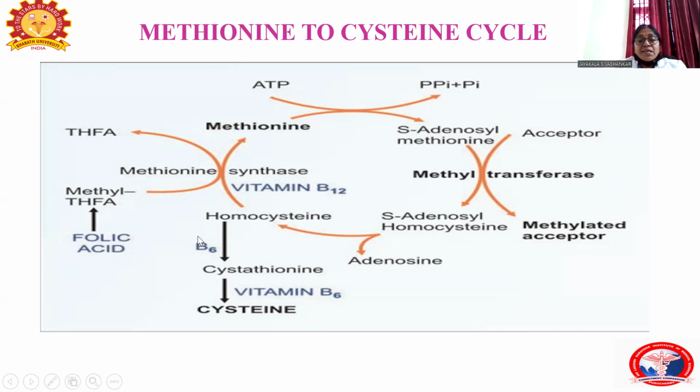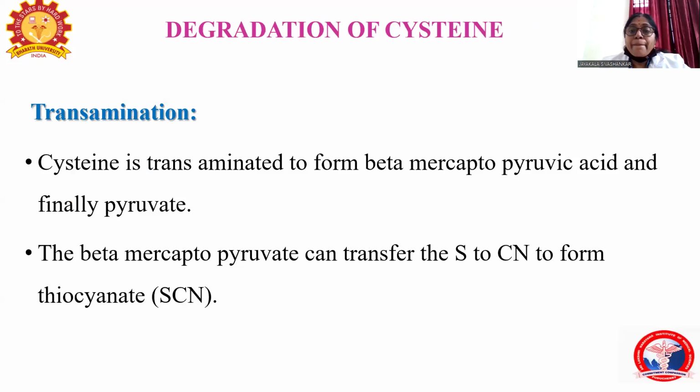From homocysteine, cystathionine is formed by the cystathionine synthase enzyme, where PLP is the coenzyme, and from cystathionine the cysteine is formed. Again the B6, PLP, is the coenzyme. So now the cysteine is formed from methionine. It is explained as the methionine cysteine cycle.